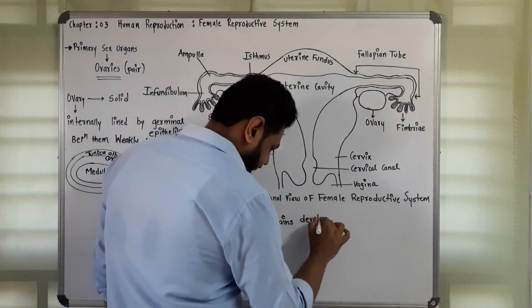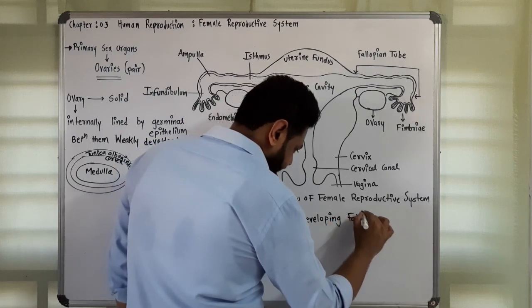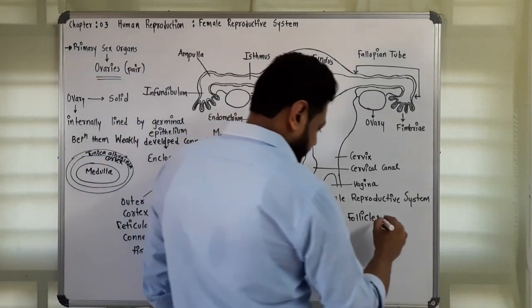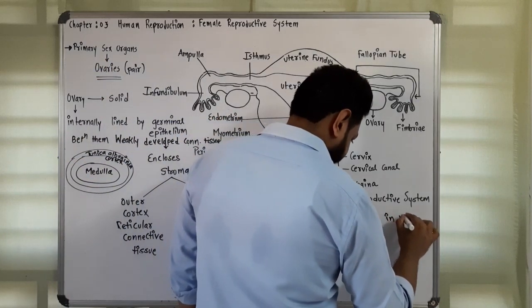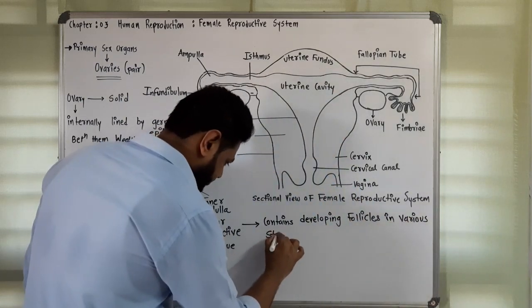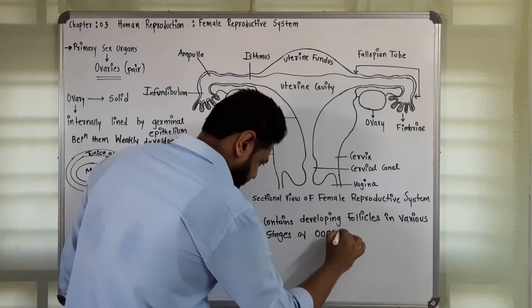developing follicles in various stages of oogenesis.